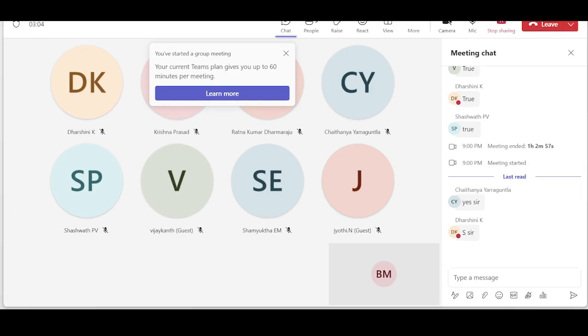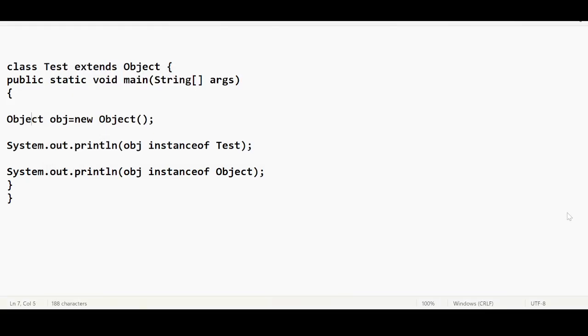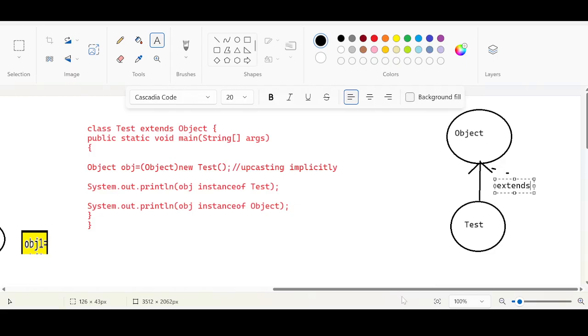Got my question? The object has been created for the parent class. I want to do the testing: is obj instanceof Test? Obj is of what type, guys?